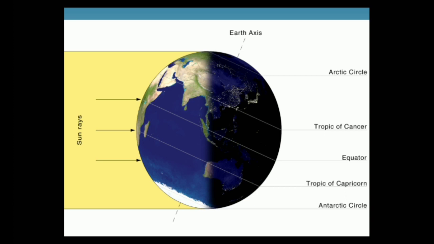Due to the spherical shape of the Earth, only half of it gets illuminated from the Sun at a time. The portion facing the Sun experiences day, while the other half experiences night. This circle that divides the day from night on the globe is called the circle of illumination. You can see here that this circle does not coincide with the axis of Earth.